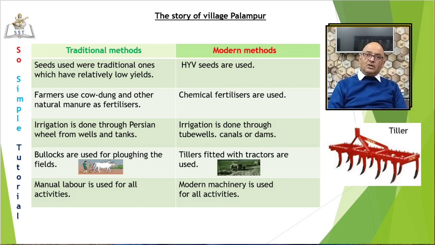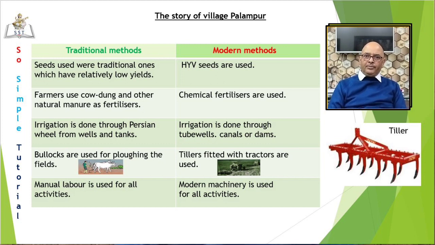Third, methods of irrigation in traditional methods are older, using wells or tanks, which need a lot of labor. In modern methods, irrigation is done through tube wells, canals, or dams. Next, in traditional methods, bullocks are used for plowing the field, but now modern machines are used. You can see a tiller in the picture. This is connected to the rear side of a tractor. As the tractor moves, the land gets tilled.